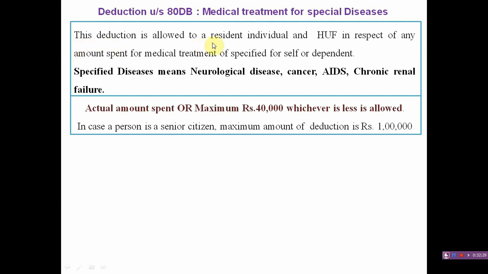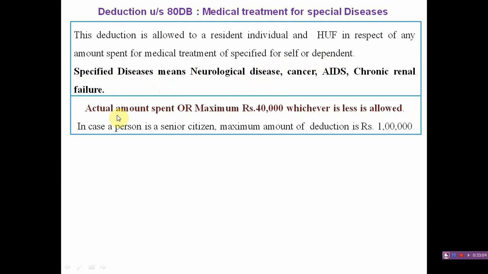The deduction is allowed to a resident individual as well as a Hindu undivided family in respect of any amount spent for the medical treatment of specified diseases for self or dependent. The specified diseases are mentioned in the income tax rules: neurological disease, cancer, AIDS, chronic.